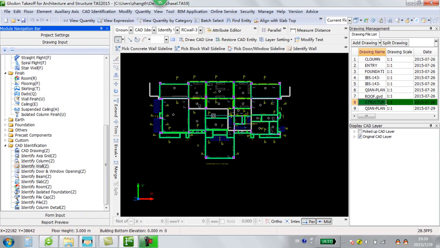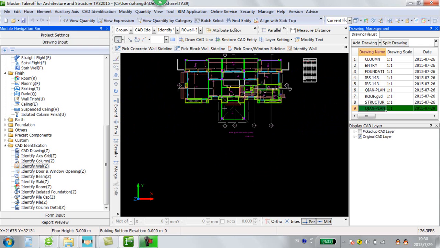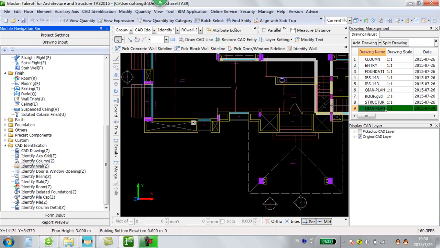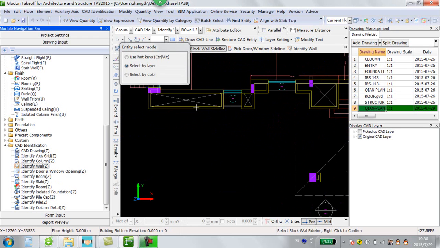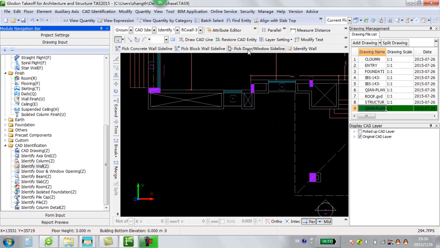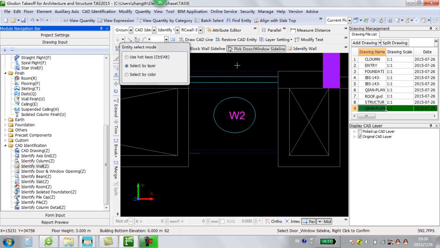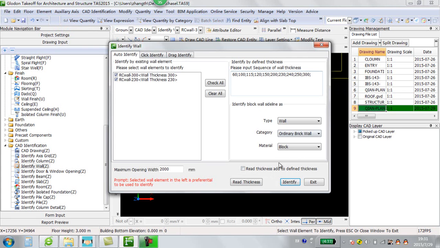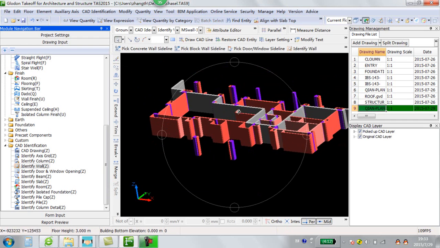Just now we have finished the 3D modeling of the structure elements. Now we go to the architecture elements. We will identify the wall, the door, the window, and do the finish. Now we identify the block wall. Pick up the block wall sideline. Right click to confirm. Then we pick up the door and window sideline. Then we identify the wall. We can check the 3D modeling of the block wall.